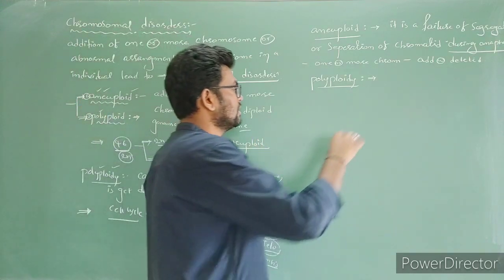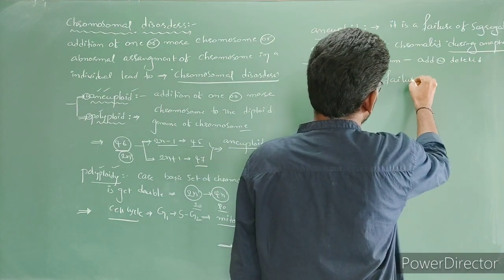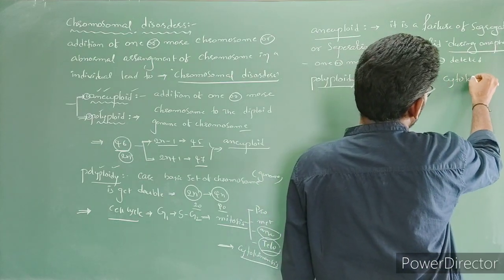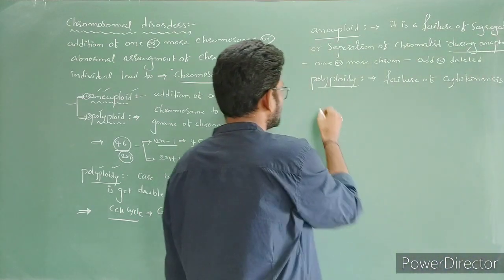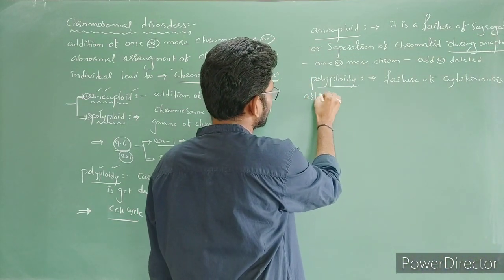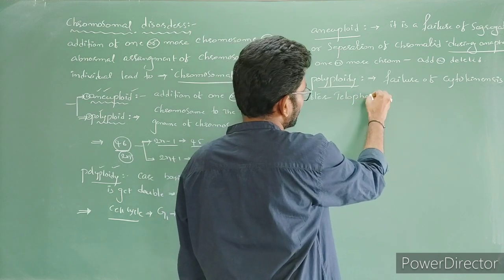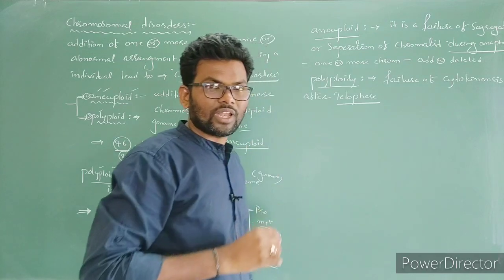Okay, write it. It is a failure of cytokinesis after telophase. And you know very well what happens after telophase.